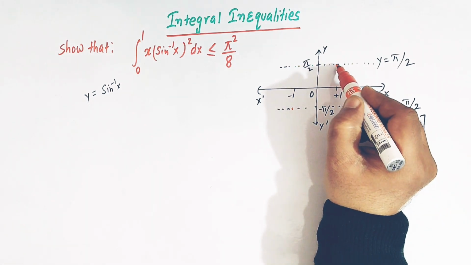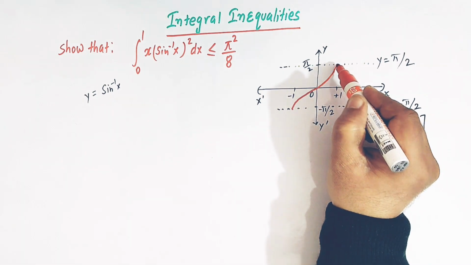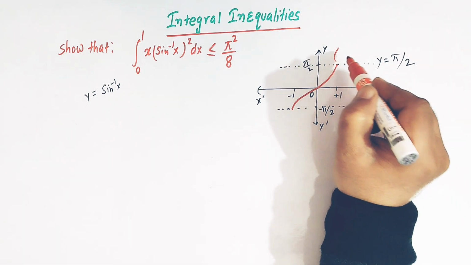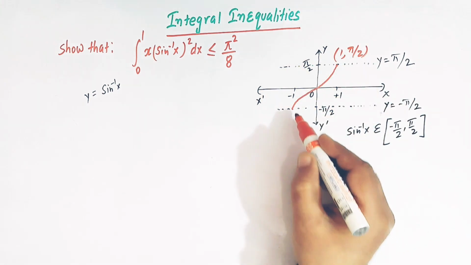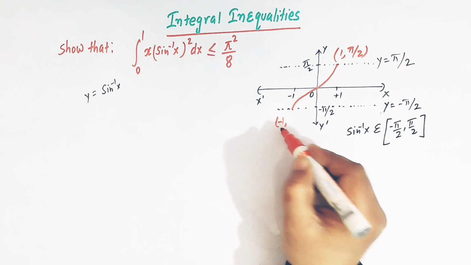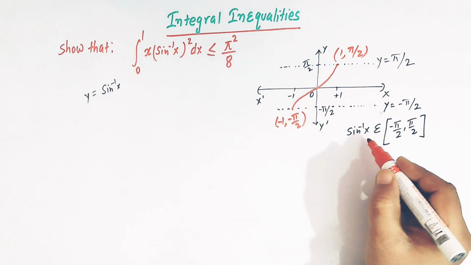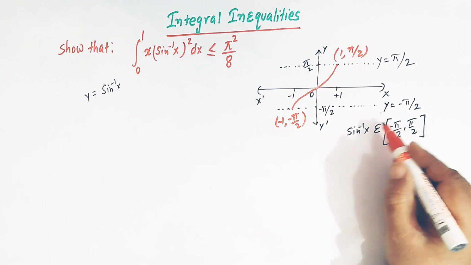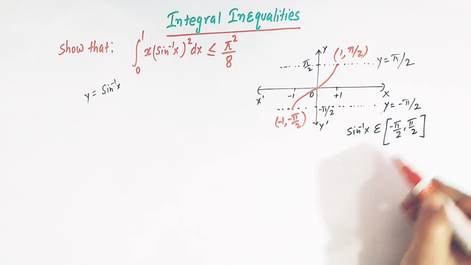Here we have the 2 points, so we can draw like this. This point is 1 comma pi by 2, and this point is minus 1 comma minus pi by 2, right? So the principal branch of sine inverse x lies in the closed interval minus pi by 2 to pi by 2.